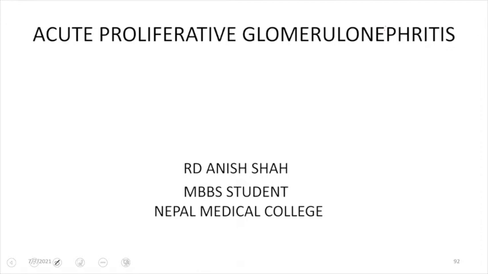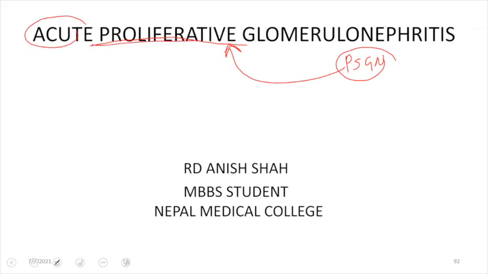Most of us know it by the name of post-streptococcal glomerulonephritis, right? But there is a difference between saying acute proliferative glomerulonephritis and PSGN, because PSGN is a part of acute proliferative glomerulonephritis, right? So the name itself says acute and proliferative and glomerulonephritis.